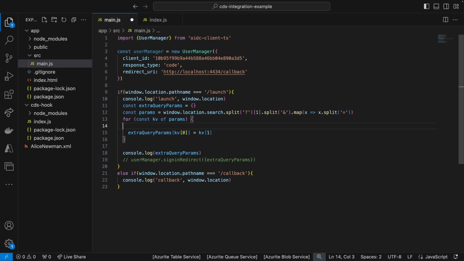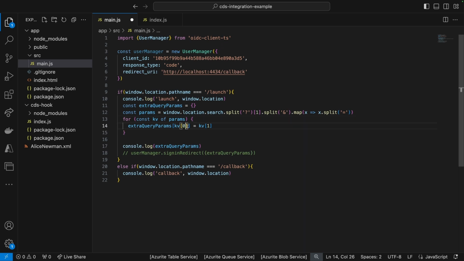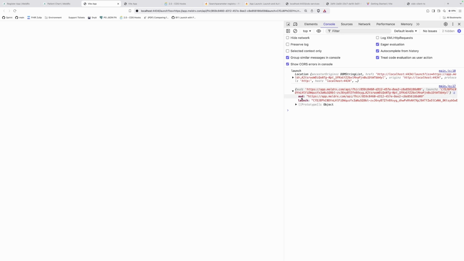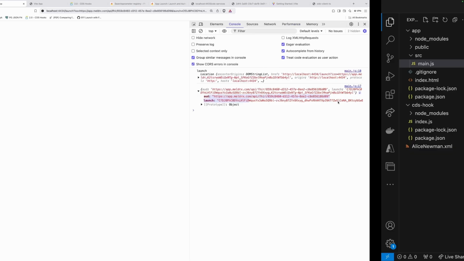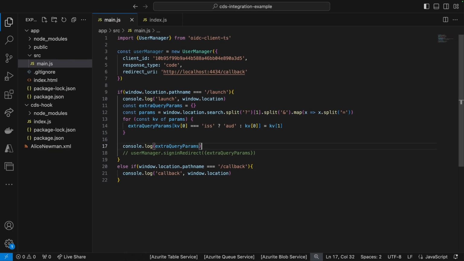So let's say, does this equal issuer? Then say AUD. Otherwise, just return the same thing. Okay. So there we go. I have AUD and launch. All right. Those are my extra query parameters.